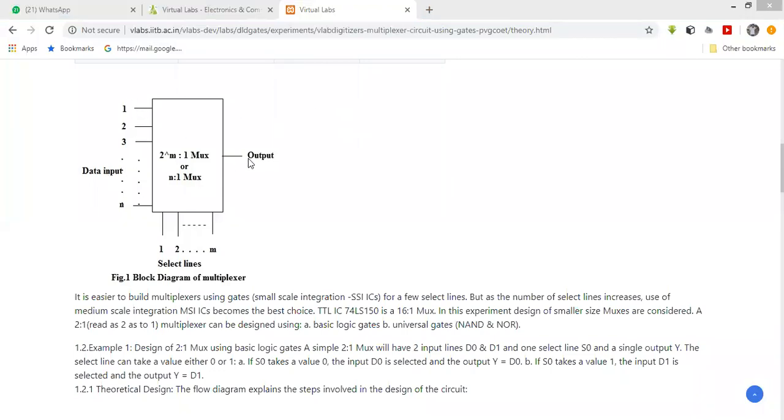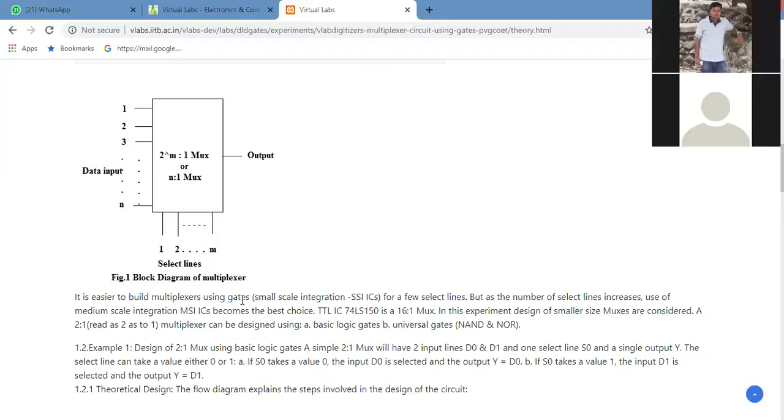Data inputs and here the output. These are the select lines in the block diagram of the multiplexer. We can design a multiplexer with the help of basic gates, AND gate and OR gate in series. The multiplexer is an example of SOP, sum of products.